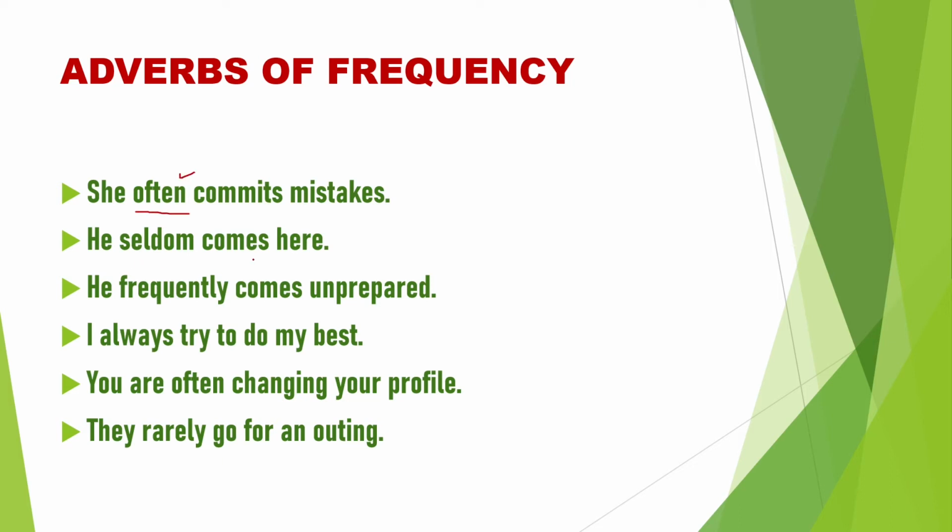He seldom comes here. How often does he come here? Seldom. Seldom is an adverb of frequency. He frequently comes unprepared. How often does he come unprepared? Frequently. Frequently is an adverb of frequency. I always try to do my best. How often do I try to do my best? Always. Always is an adverb of frequency.